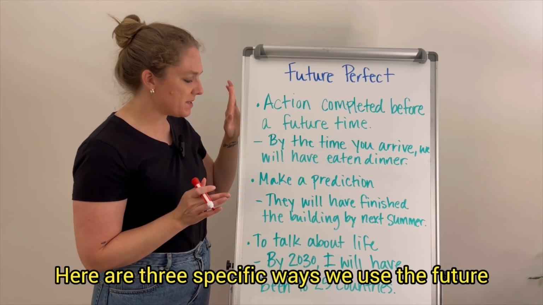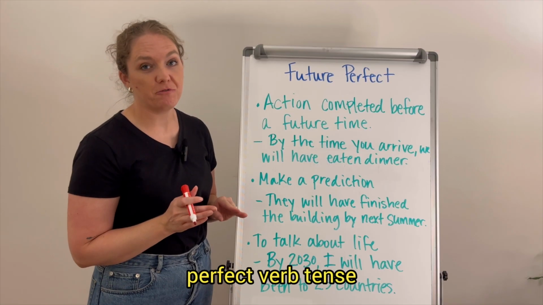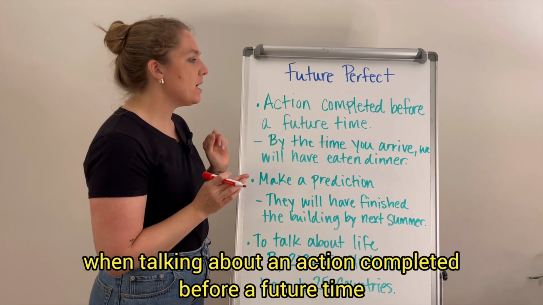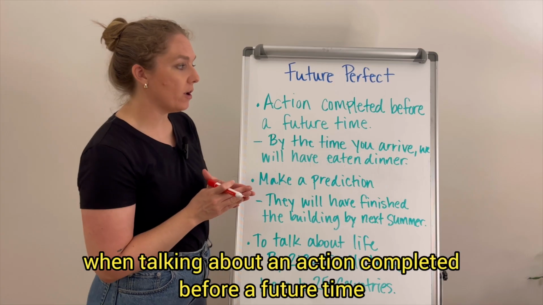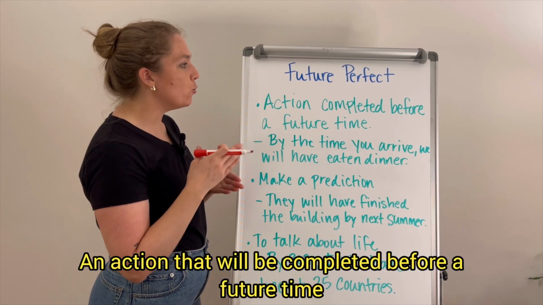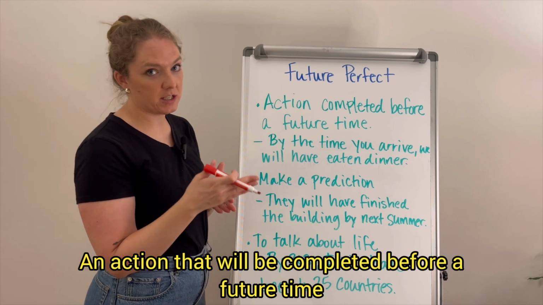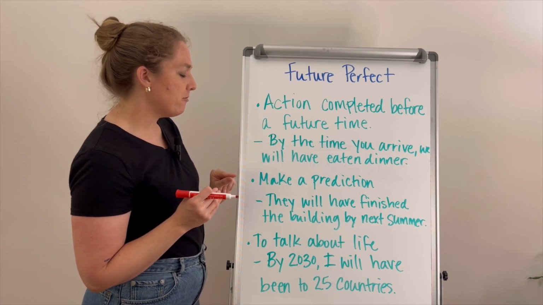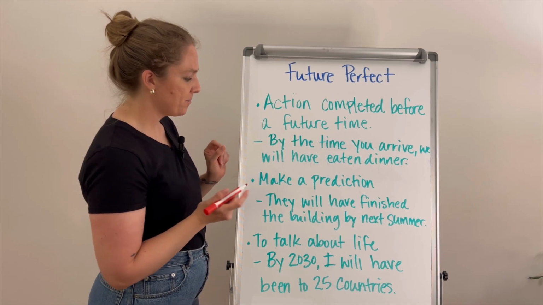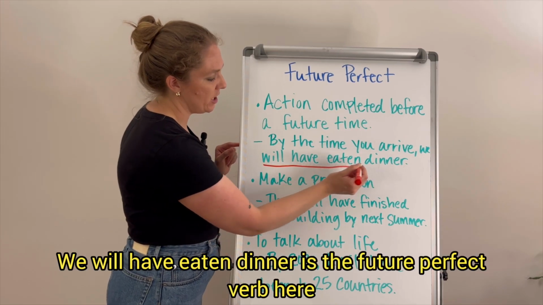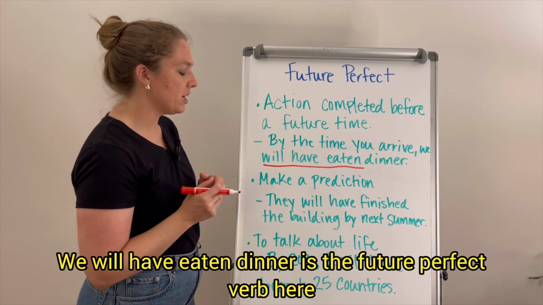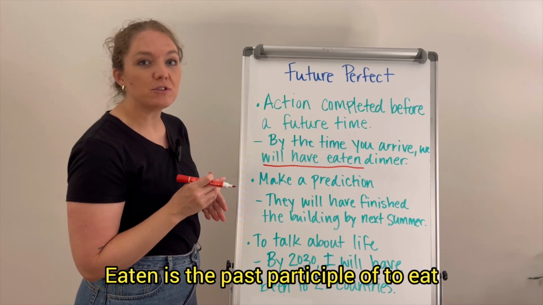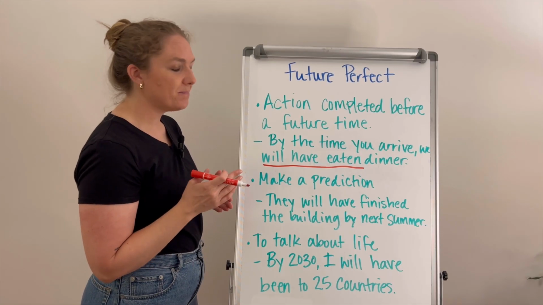Here are 3 specific ways we use the future perfect verb tense. The first is, like I said before, when talking about an action completed before a future time, an action that will be completed before a future time. So, for example, again here, by the time you arrive, we will have eaten dinner. We will have eaten dinner is the future perfect verb here. Will have plus eaten. Eaten is the past participle of to eat, and it is irregular.